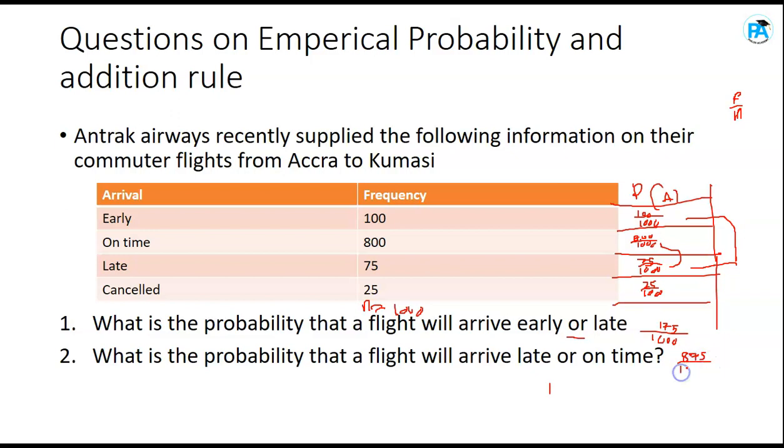So that's the probability that a flight will arrive late or on time. I can also ask you to find the probability that a flight will be cancelled or late. That one will be 25 over 1000 plus 75 over 1000. You are not going to subtract an intersection because the intersection is 0. There's no case where somebody arrived early and late at the same time, or on time and late at the same time, or cancelled and late at the same time. Do you get it?